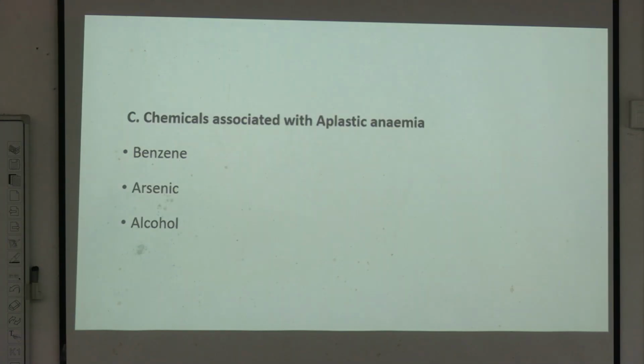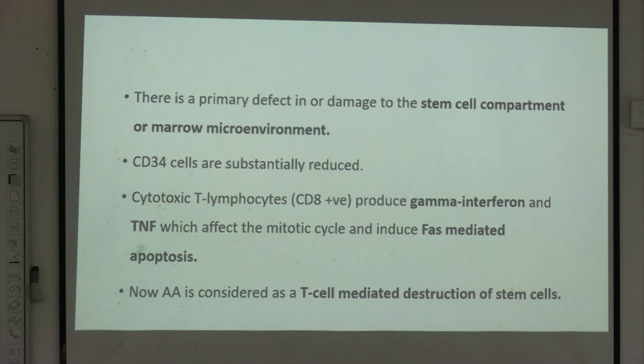And now chemicals associated with aplastic anemia: benzene, arsenic, alcohol. Now the pathology of aplastic anemia. There is a primary defect in or damage to the stem cell compartment or marrow microenvironment. Then CD34 cells are substantially reduced. Then cytotoxic T lymphocytes produce gamma-interferon and TNF, which affect the mitotic cycle and induce Fas-mediated apoptosis. Now, aplastic anemia is considered as a T-cell mediated destruction of stem cell.